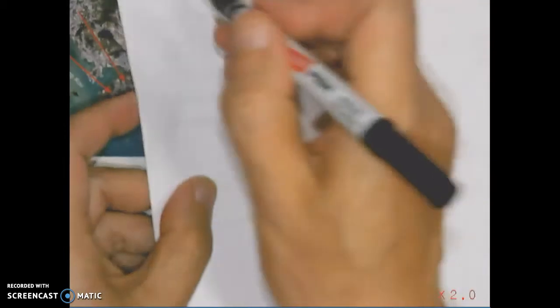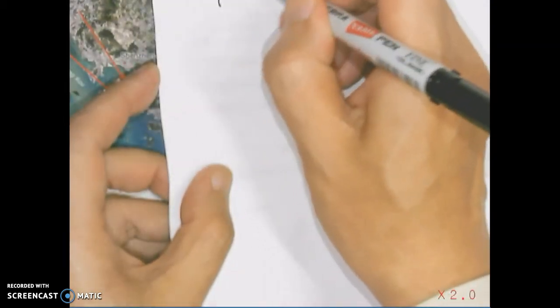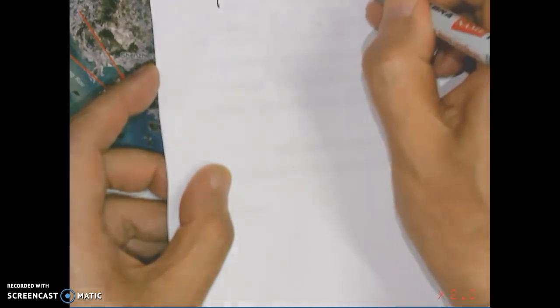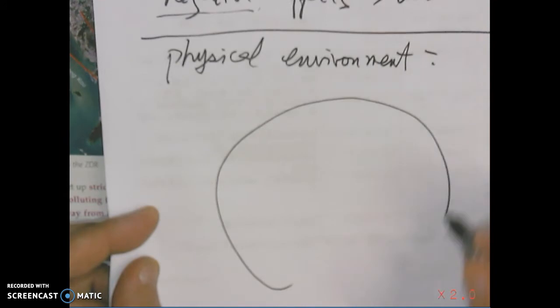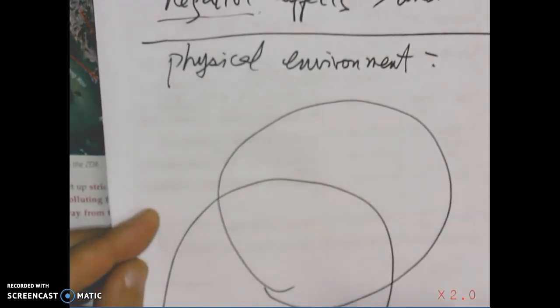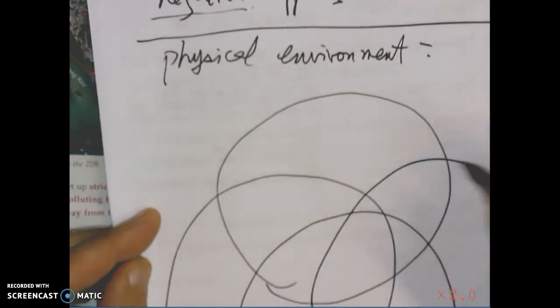In geography, we are talking about the physical environment, right? And this environment can be divided into 4 different sectors.